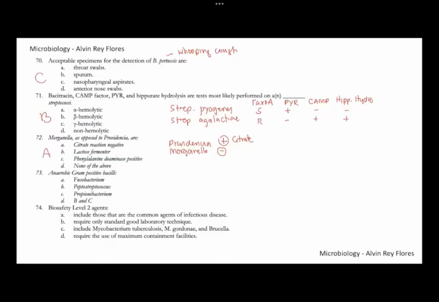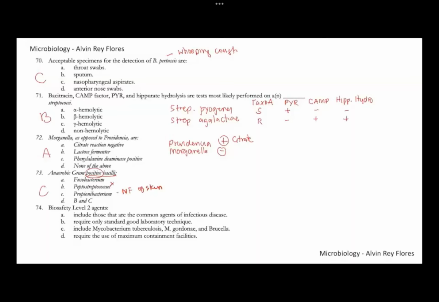72, letter A. 73, anaerobic gram-positive. So take note, which of the following here is an anaerobic gram-positive bacilli? So this is letter C, Propionibacterium. Propionibacterium can be found as normal flora of the skin, and it is also a common contaminant of blood cultures. Peptostreptococcus is not the answer, although this is gram-positive, it's cocci.